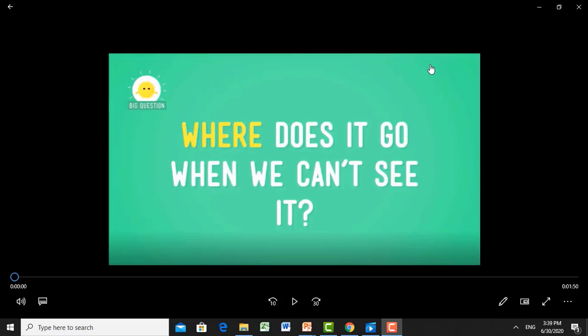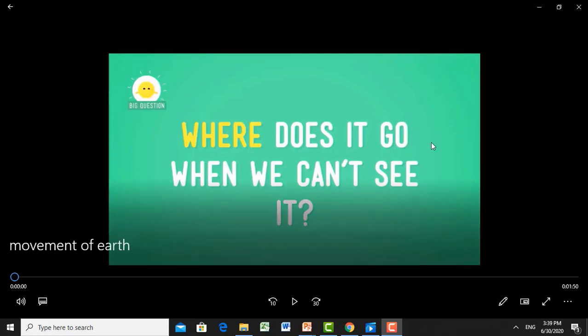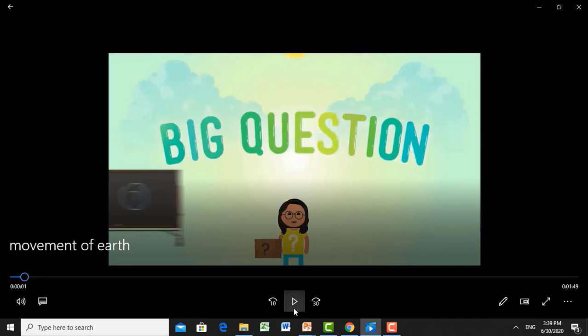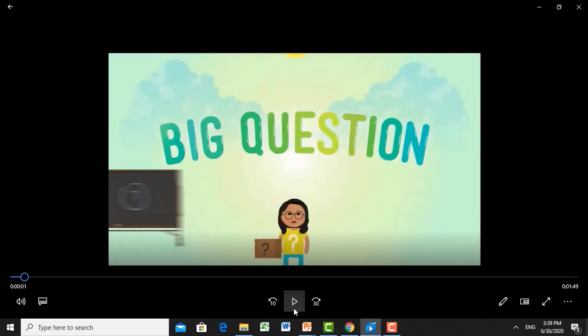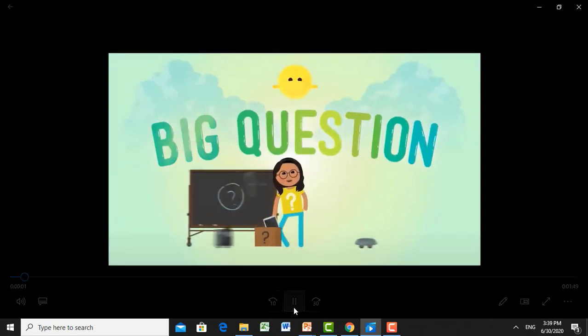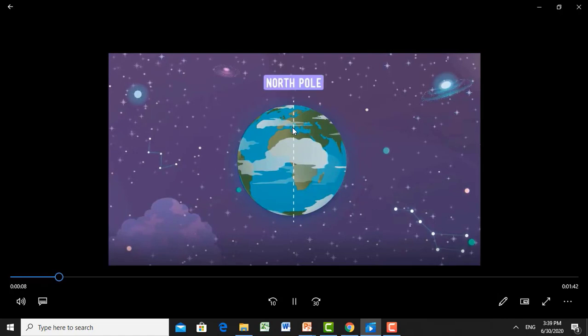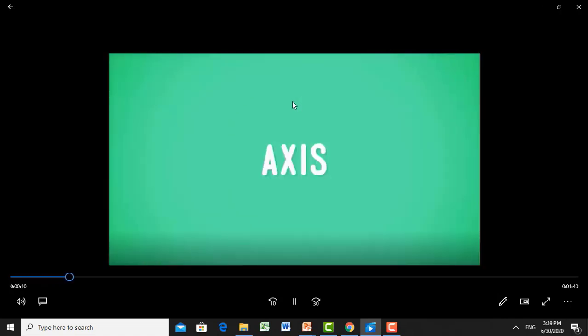So formation of day and night is a continuous process. So a question arises, where does it go when we can't see it? It is a big question. So the answer of that is, they didn't go anywhere. In fact, we go somewhere else. Look at this. There is a central imaginary line that crosses North Pole and South Pole.